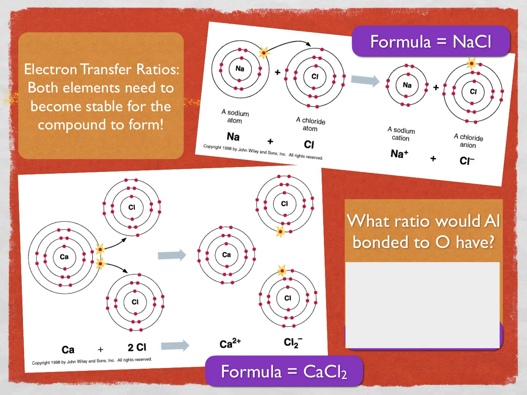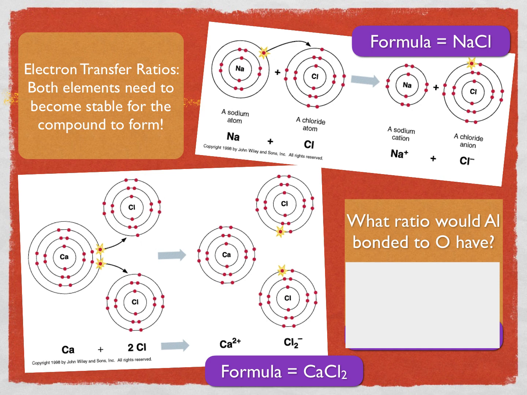Here's another look at an illustration that represents the same thing that I just showed you on the last slide. We've got sodium with its 1 electron that is unstable, and if it loses its electron, it opens up a stable inner core energy level. So it loses its electron for stability's sake onto chlorine, which is almost a full energy level, and it would become more stable if it gained 1 electron. Now those atoms turn into ions, and they then attract one another because of their oppositely charged particles.